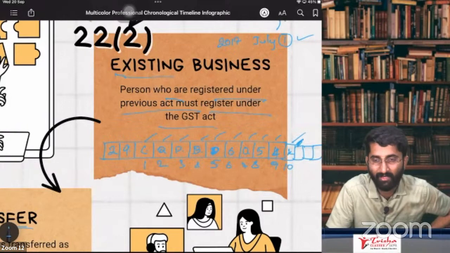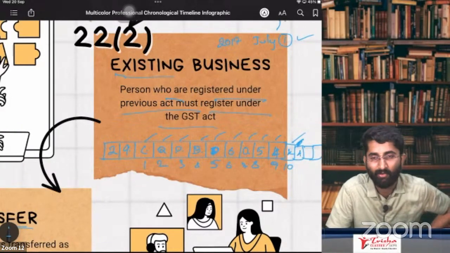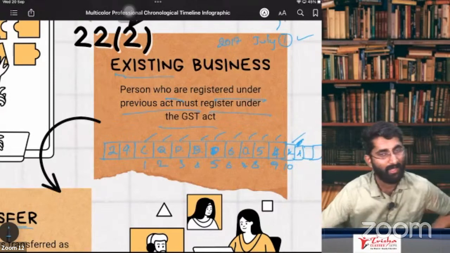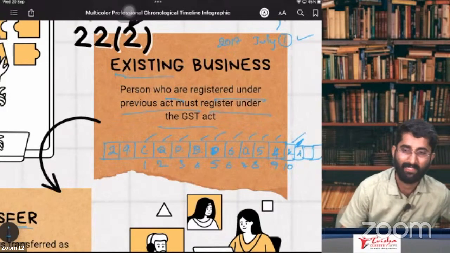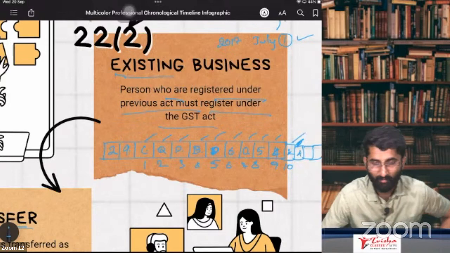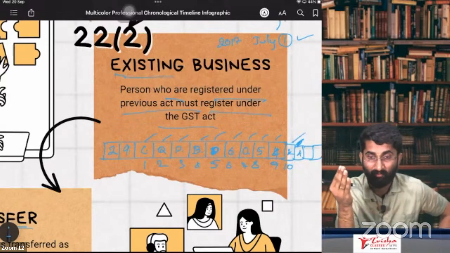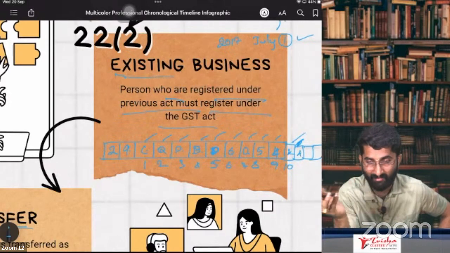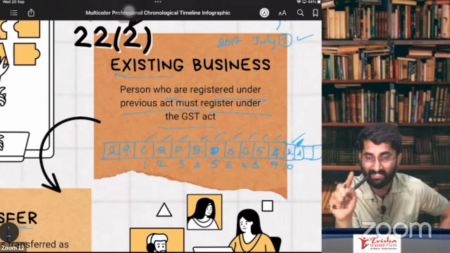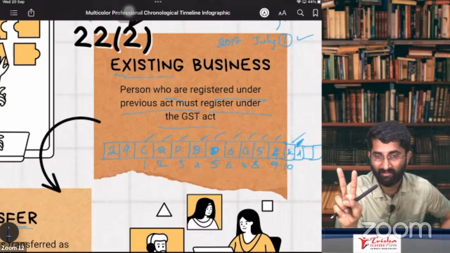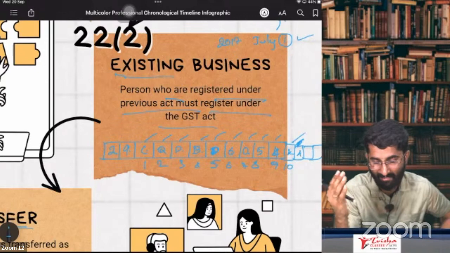Next one, for example, in Karnataka, you have 2 registrations, 3 registrations, 4, 5, 6, like this. You can take as many registrations as possible. Yes, sir, you can take it. But compliance: if you take more than 2, 3 registrations, every month you have to file 2 returns, GSTR 1 and GSTR 3B. Very difficult, a headache it is.